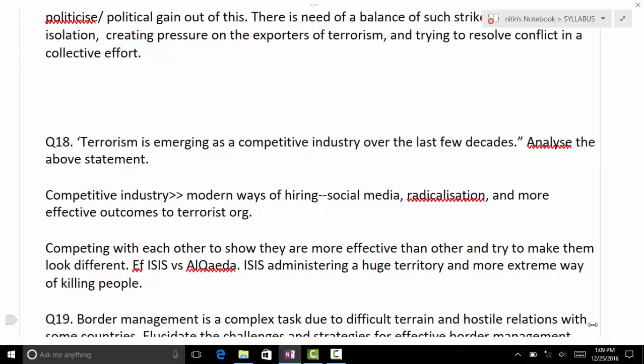When ISIS started, it started from the Syrian part and the Iraqi part, and after that they came to Algeria. Boko Haram came there, and in March 2015 they collaborated with each other.